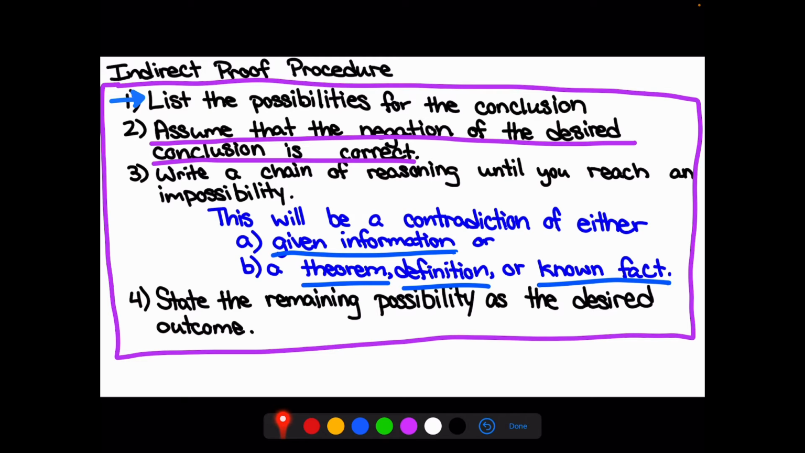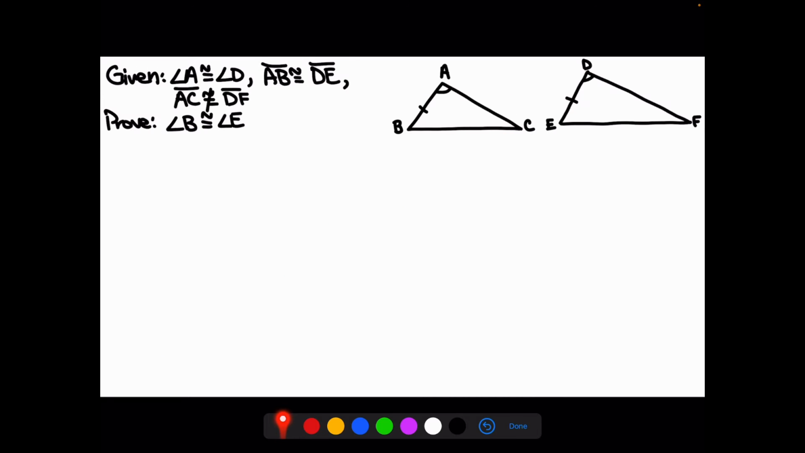So let's go ahead and see what one of these looks like, and then we can actually see it in motion. So, given angle A is congruent to angle D, and segment AB is congruent to segment DE. Also, AC is not congruent to DF. We would like to prove angle B is not congruent to angle E. So, we start off with our two choices.